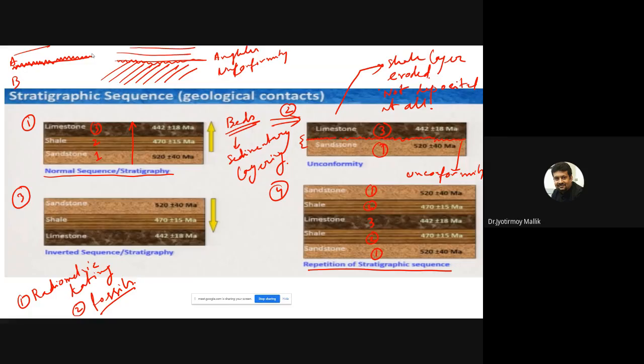But there could be a situation where I don't see any erosional surface between A and B, and I don't see any difference in attitude. Then, to be sure whether there is an unconformity, I have to date rock A and B.